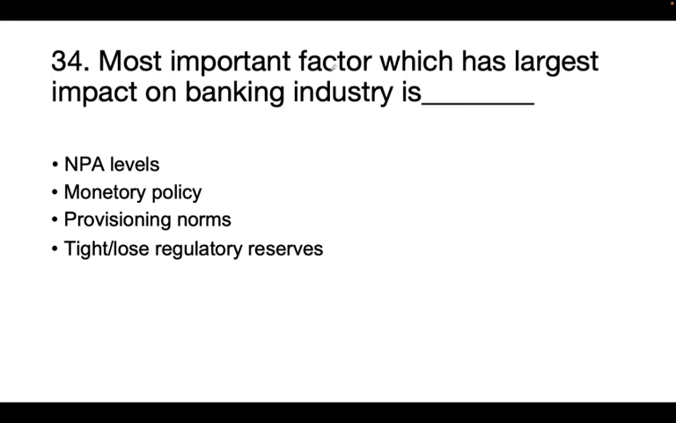Next question. The most important factor which has the largest impact on the banking industry is NPA levels, monetary policy, provisioning norms, or tight or loose regulatory reserves. So the correct answer is monetary policy.